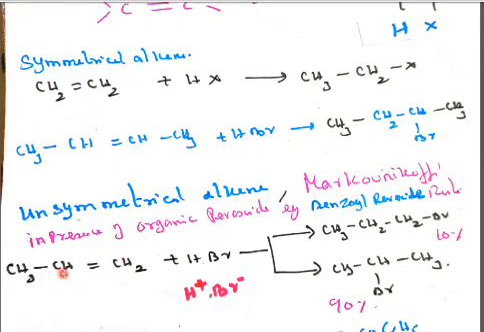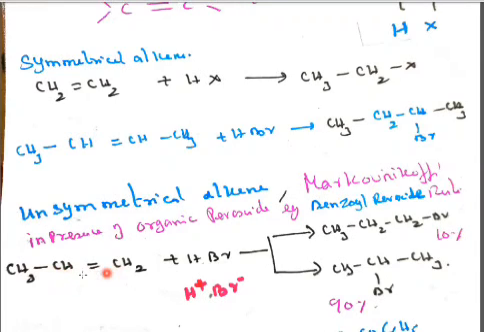So this is called Markovnikov's rule. If it is the opposite, if the negative part goes to the carbon with more hydrogens, that is anti-Markovnikov's rule. So first you learn Markovnikov's rule. Here, with HBr, this Br minus should go and attack this CH only.